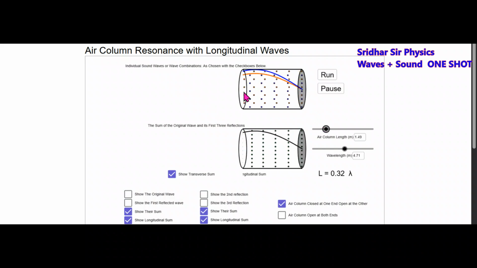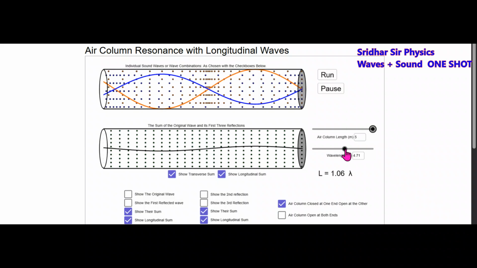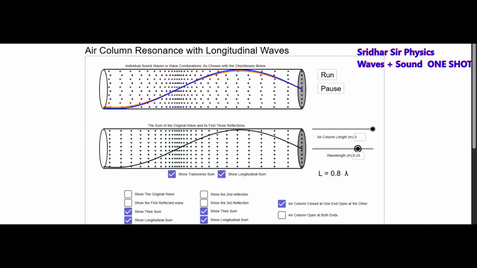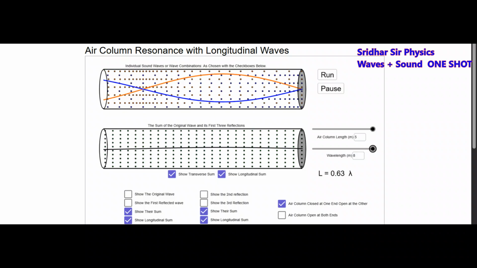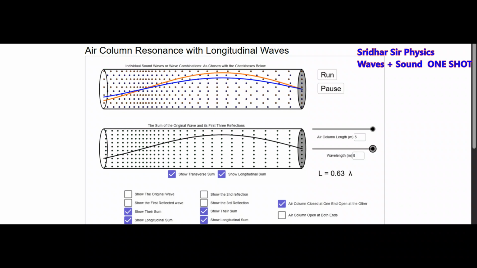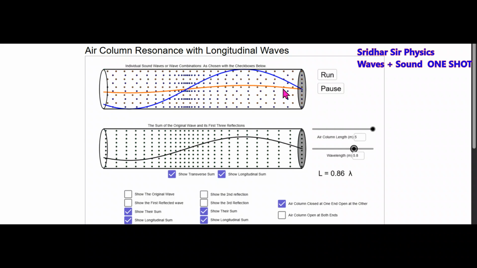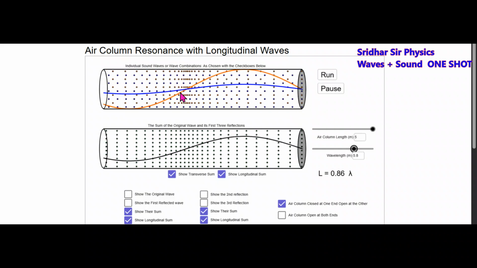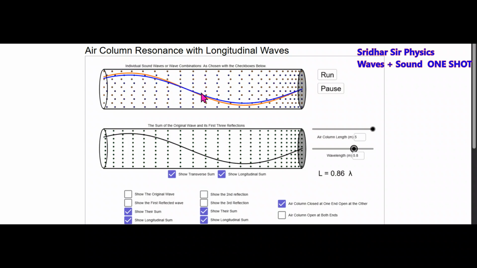This will be displacement antinode. Like this I can adjust it. So I'll keep the length constant and change the wavelength. Select here one loop, 1.5 loop. Next, by changing the wavelength, we can see the vibrations.